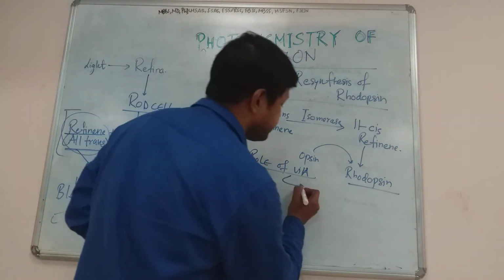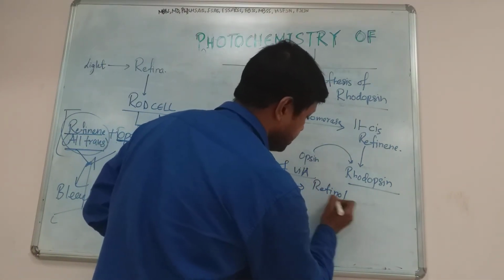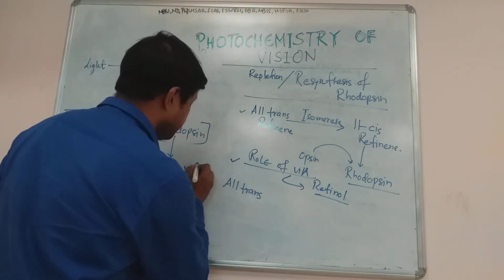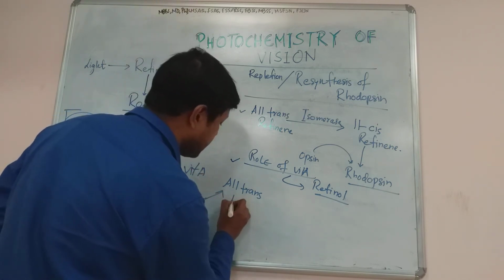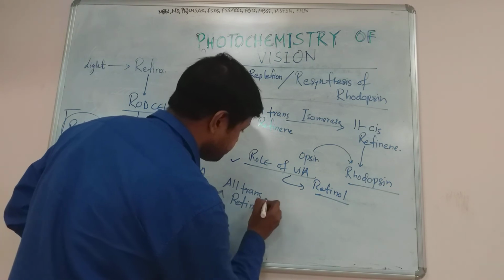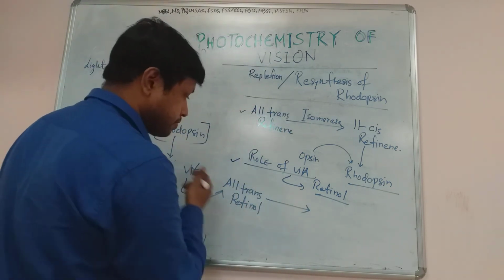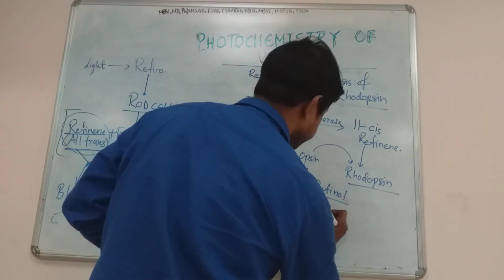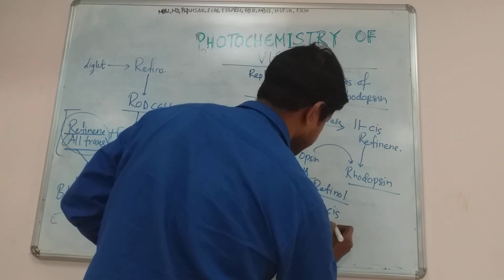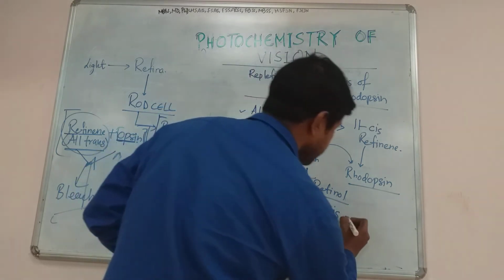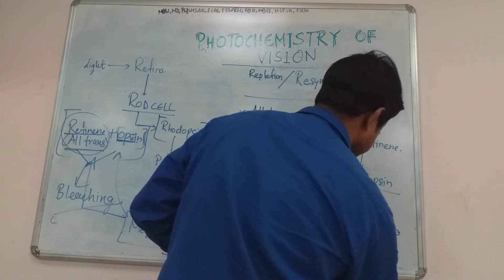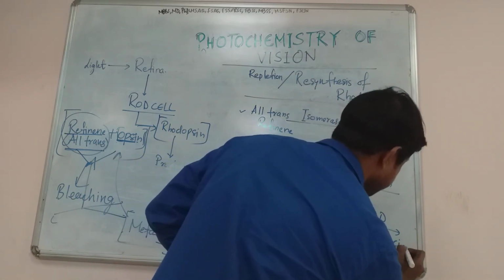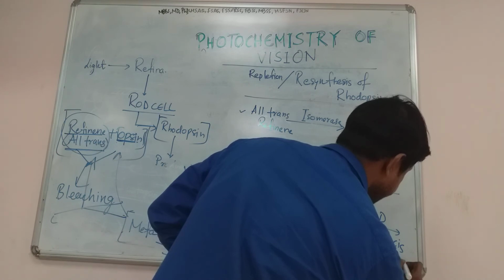Now see, the vitamin A will give all trans retinol, which in the presence of isomerase will form 11-cis retinol, which in the presence of retinol dehydrogenase will form 11-cis retinine.